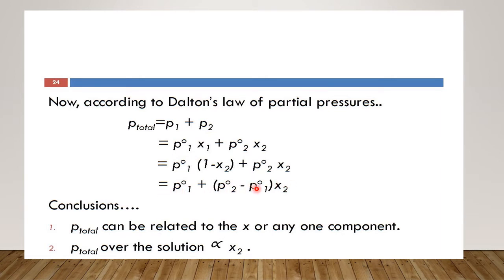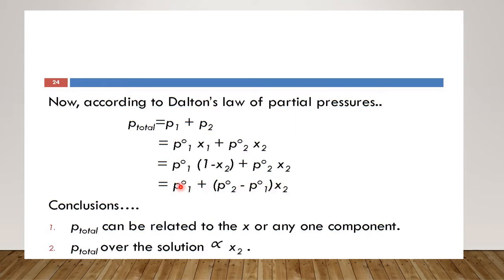Clear? So what can we conclude from here? That P total can be related to the mole fraction of the component, and P total over the solution is also proportional to the mole fraction of the component. Right? You all know y is equal to mx plus c, the equation for a straight line. So if we are trying to draw a graph for this equation and we represent P total as y, and we consider Chi2 as x, this is of the form P total is equal to mx plus c.